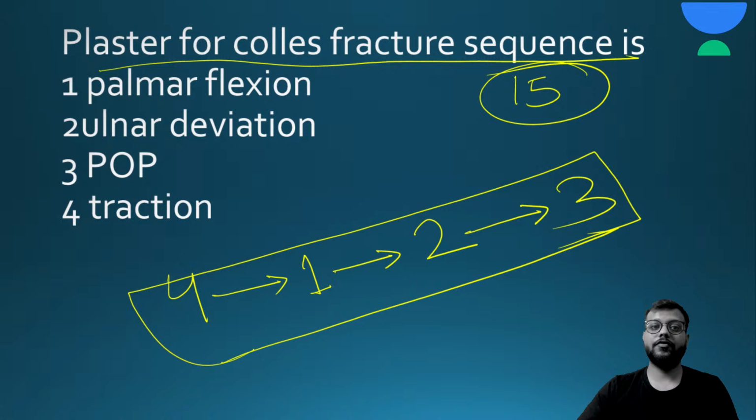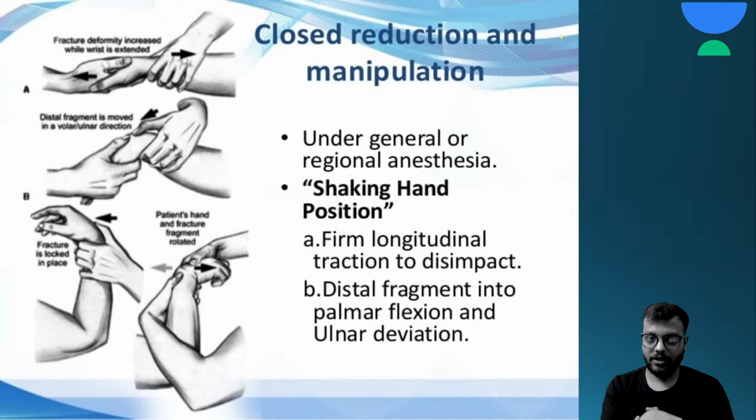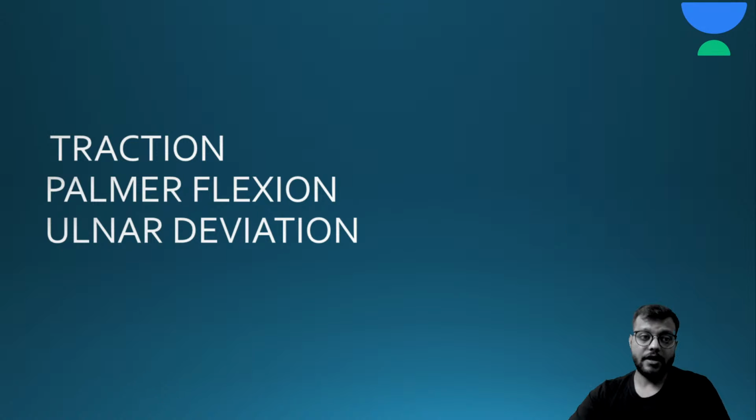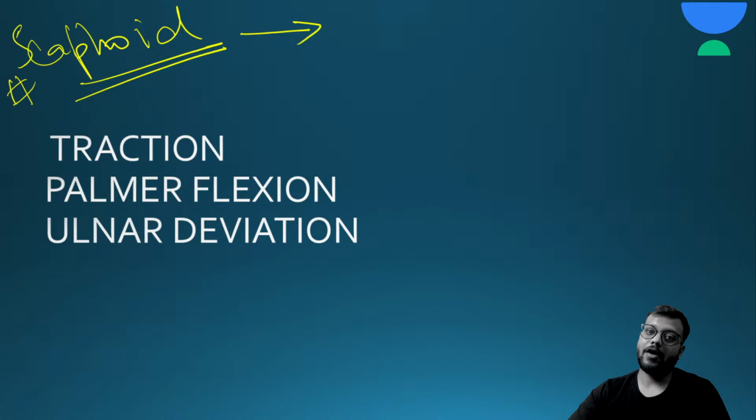Okay, and for this you adopt a special position, that is holding hands, okay, for giving the traction. Then you do the palmar flexion, then the ulnar deviation, and you apply the cast or the slab. In scaphoid fracture, this is called a Colles' cast, and in scaphoid fracture you have a special cast called the glass holding cast or the scaphoid cast.